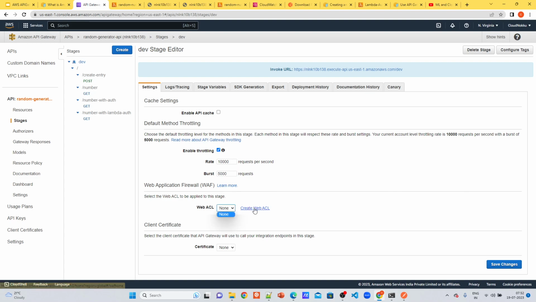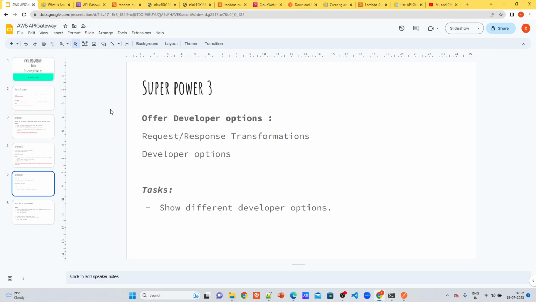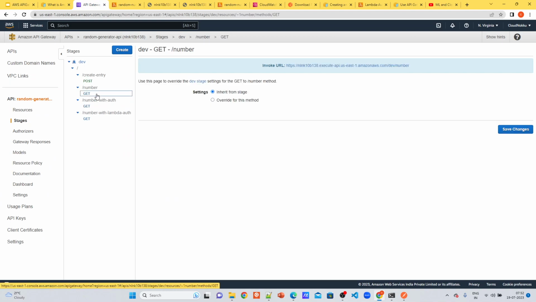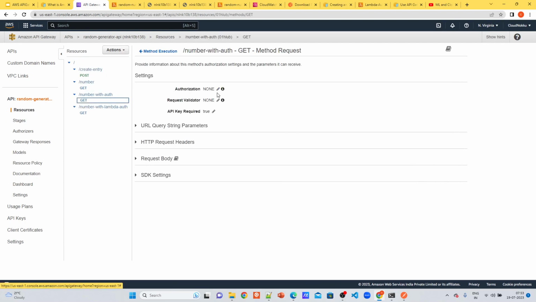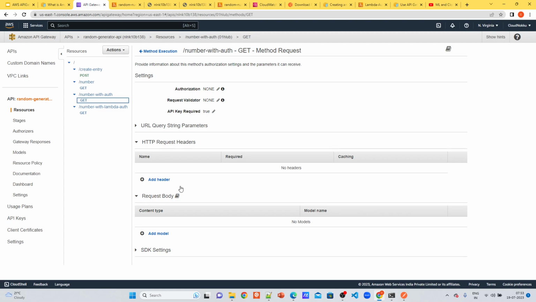You can attach also a web application firewall which allows particular IP ranges. So these are basically what you call the superpowers of the API Gateway. Superpower 3 offers developer options. So I'll just show you, but I may not go into the details. For example, if you go to the GET, you see different method requests and different modifications you can do to the input request and also to the output.